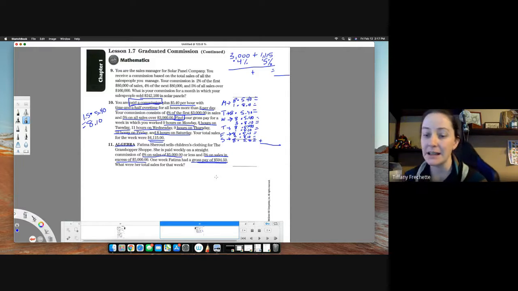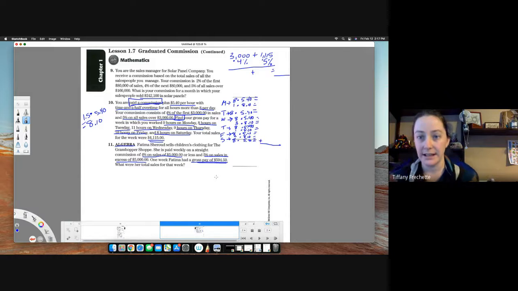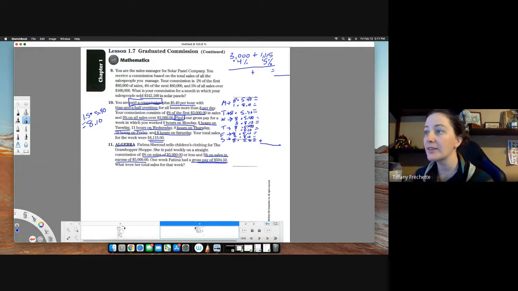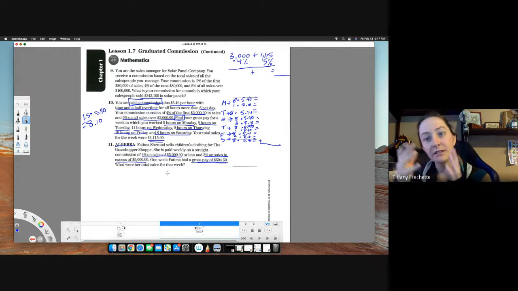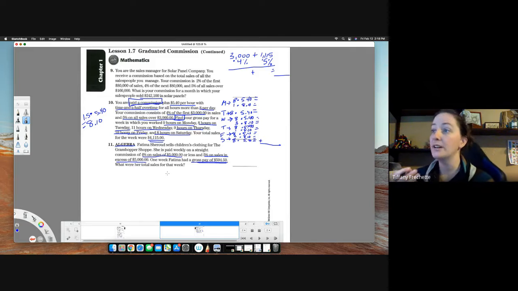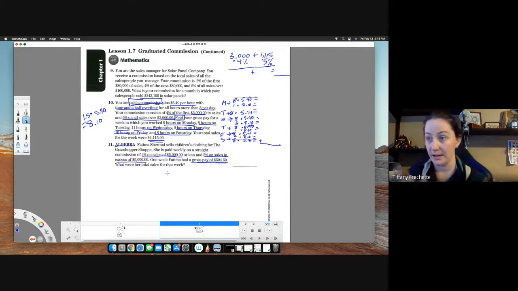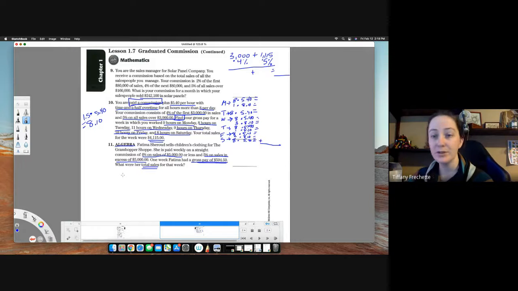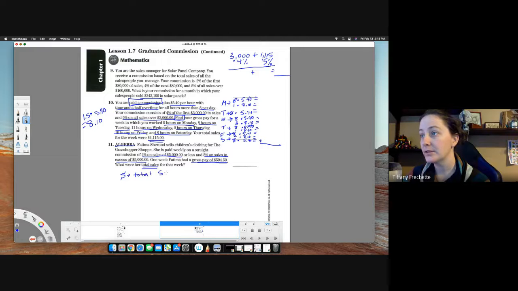So we need to think about how to get here, because they're not giving it to us in the same order that they've given it to us before. So we have to do some algebra, literally, to figure out the missing piece here. We don't know what her total sales were for the week. So that's what we're being asked to find. So as soon as you know what you're being asked to find, give it a variable. So S can be her total sales for the week.